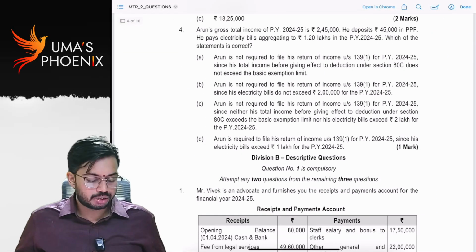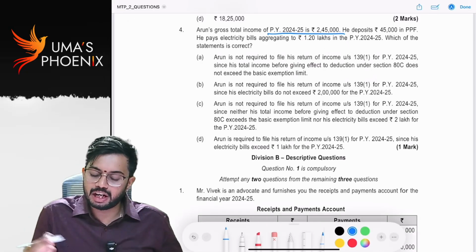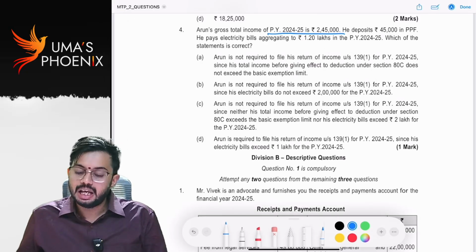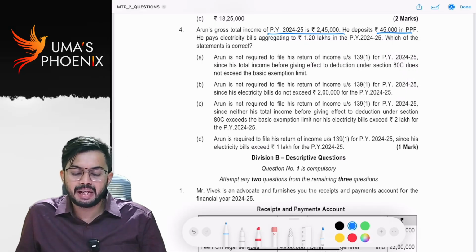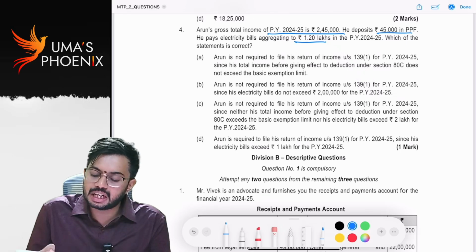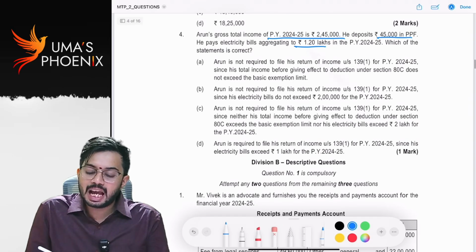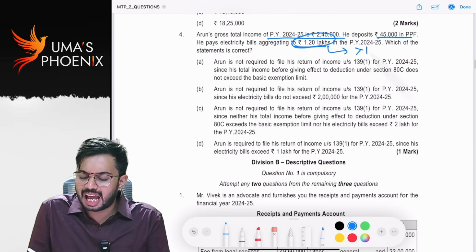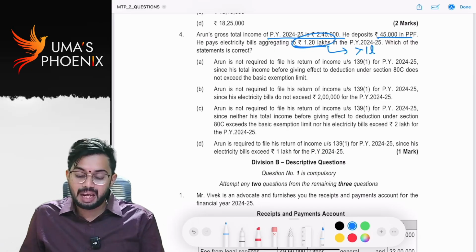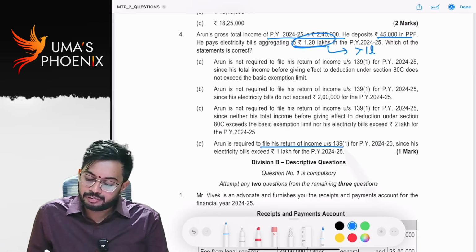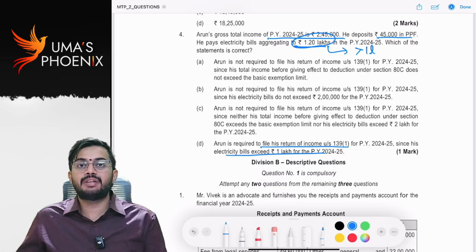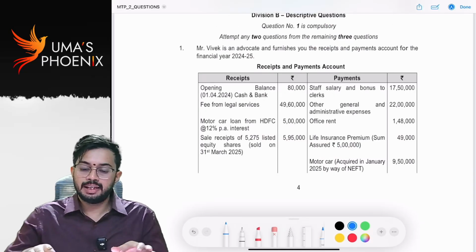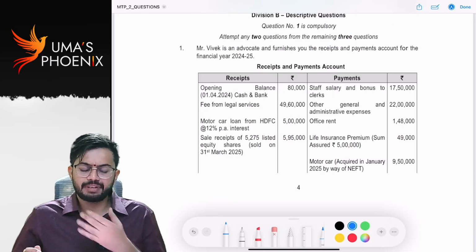Next, Arun's gross total income for previous year 24-25 is 2,45,000. He deposits 45,000 in public provident fund. He pays electricity bill aggregating to 1,20,000 in 24-25. See, electricity bill, if it is more than 1 lakh, income tax return is required to be filed. So Arun is required to file return of income since his electricity bills exceed 1 lakh for previous year 24-25. Is it clear? Yes. Let us start with first question.